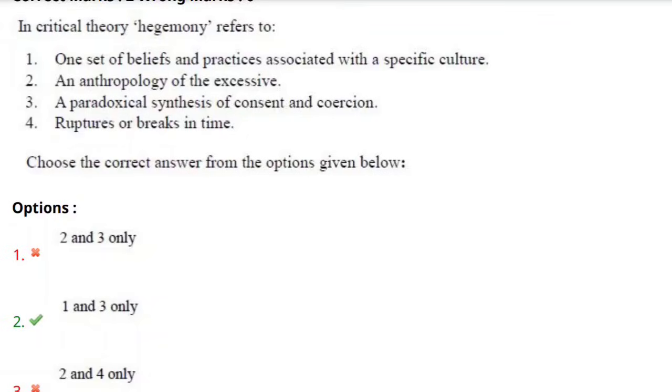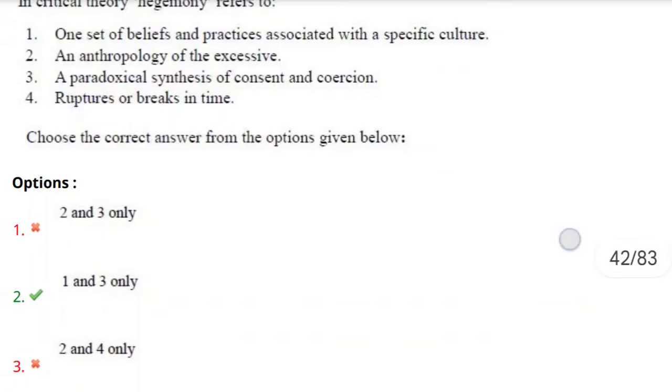And coercion is nothing but pressure or any force. Either the people have to consent, or the dominant people coerce the weaker sections of the society. So the correct answer here is the second option.